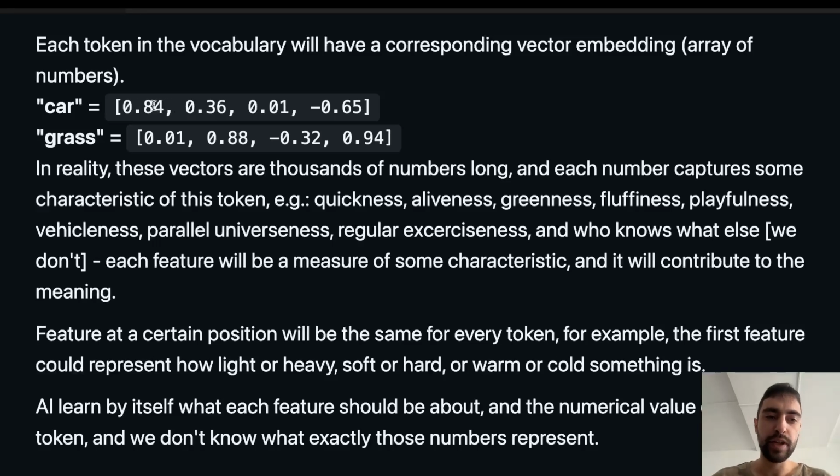So car is moving very quickly. And grass could get 0 here because it's not moving at all. The LLM is maybe not perfect, so it will put a very low number at grass. But it also could put 0.01 because grass is growing, so maybe it can also consider that as a movement. We wouldn't know if the LLM would do that or not.